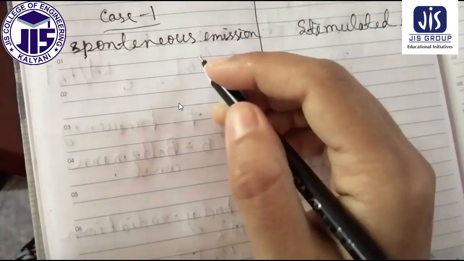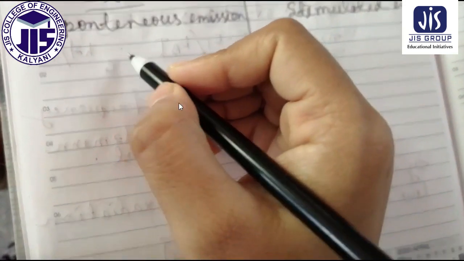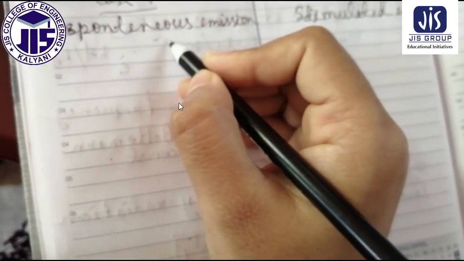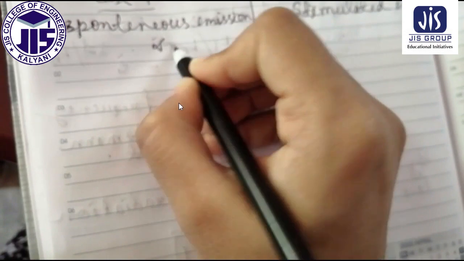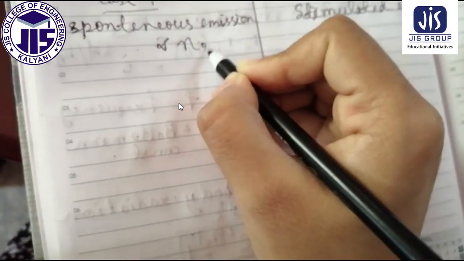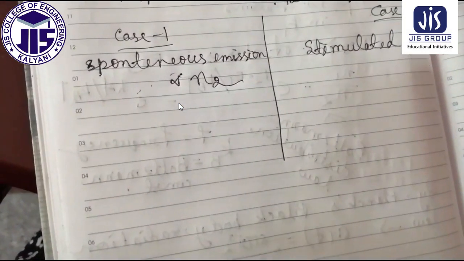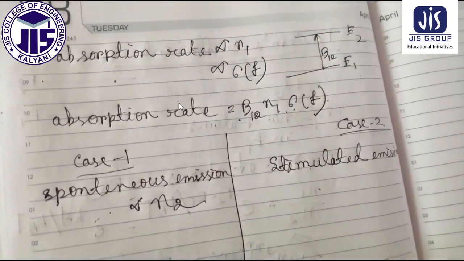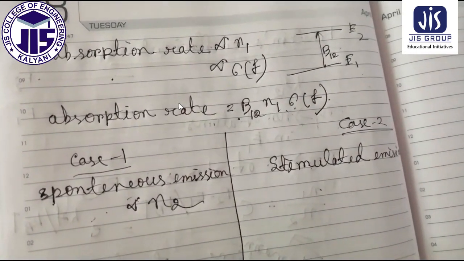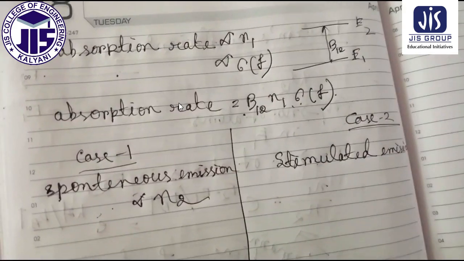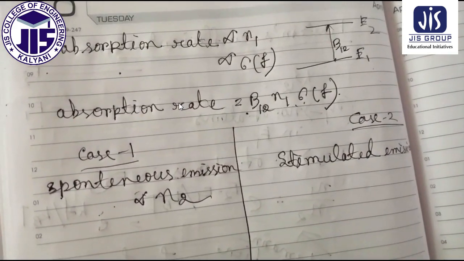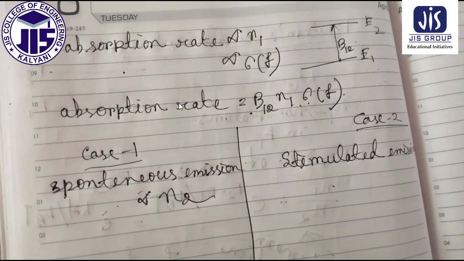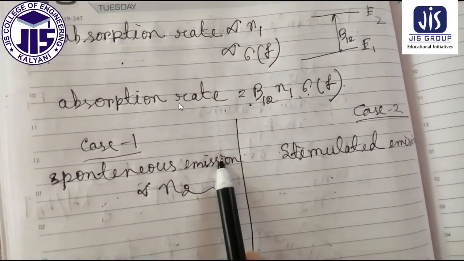So spontaneous emission is proportional to only N2, the number of atoms in energy level E2, because spontaneous emission doesn't depend on the external photon or external radiation given to it. That's why it is only proportional to N2.